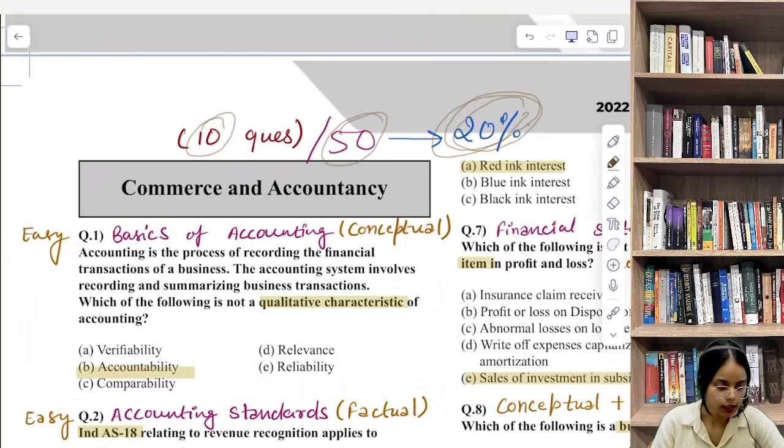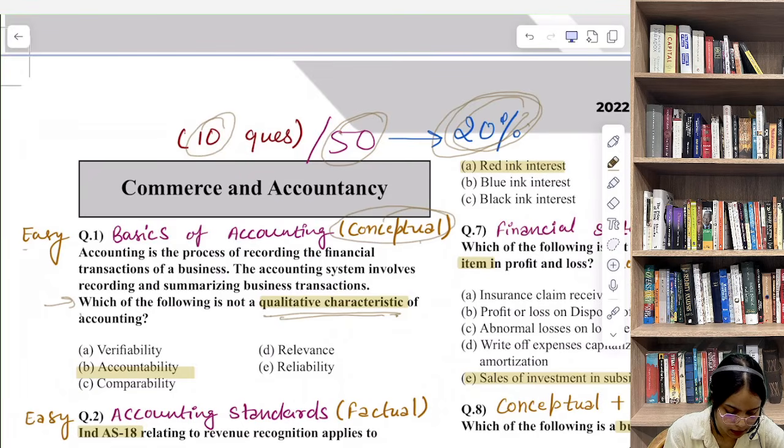So our first question is, accounting is the process of recording the financial transactions of a business. The accounting system involves recording and summarizing business transactions. We all know that. Which of the following is not a qualitative characteristic of accounting? So our question is about qualitative characteristic of accounting. First it's a conceptual question, अगर आपको ये concept आता होगा, so this is very easy for you. And किस टॉपिक से पूछा गया है ये? बेसिक्स ऑफ अकाउंटिंग.